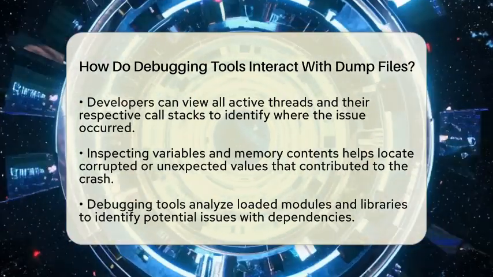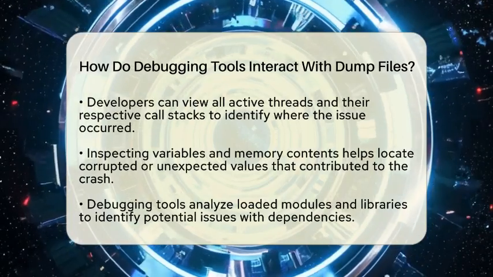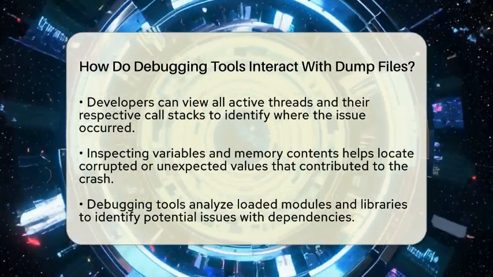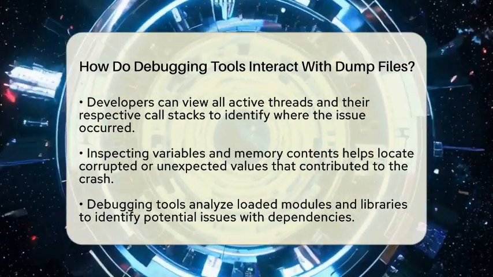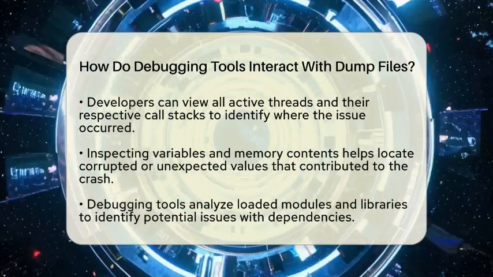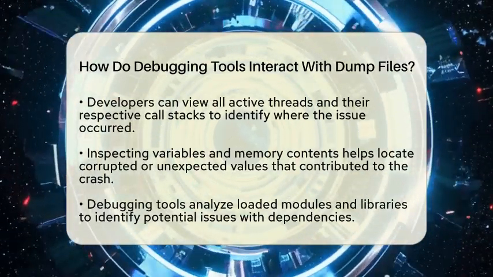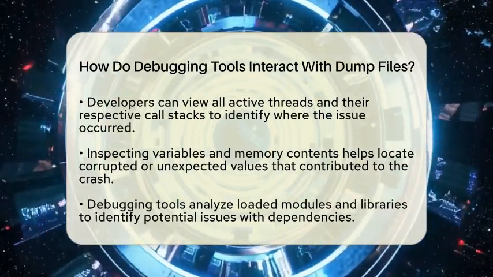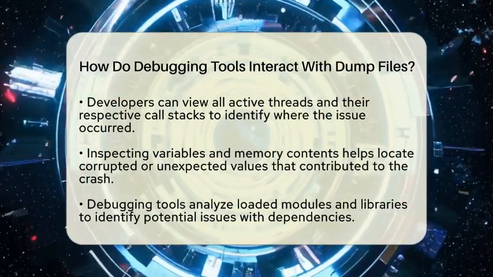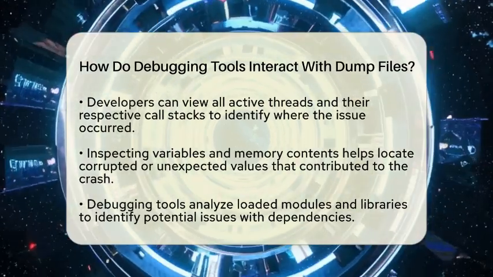After examining the threads, developers can inspect variables and memory. If the dump file contains heap information, the debugger reveals the values of variables and the contents of memory as they were at the time of the snapshot. This helps in identifying corrupted or unexpected values that could have caused the crash.